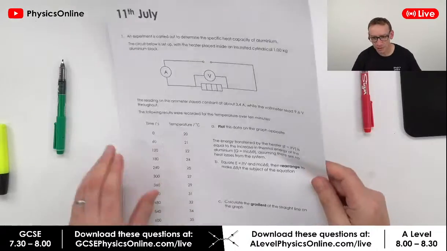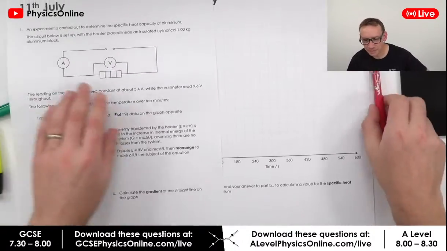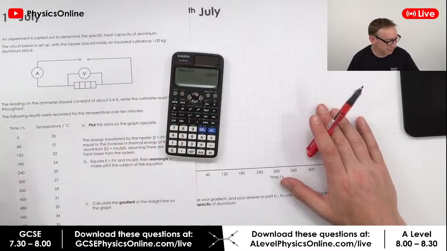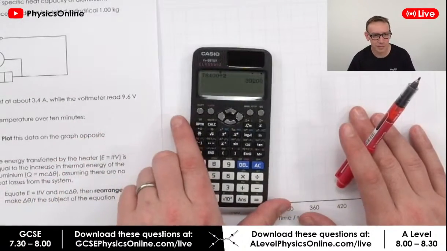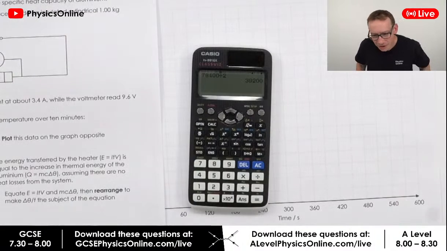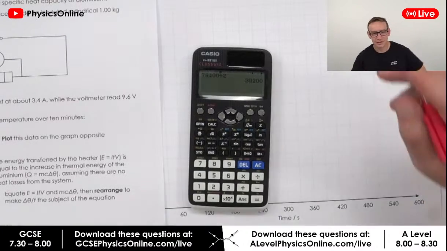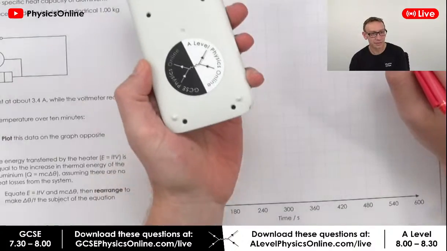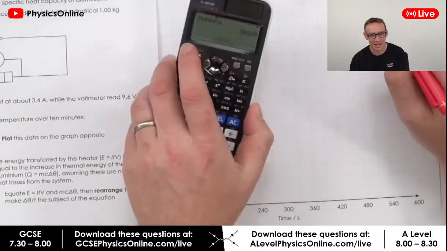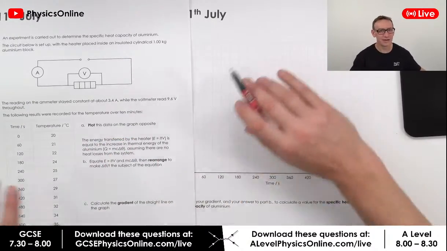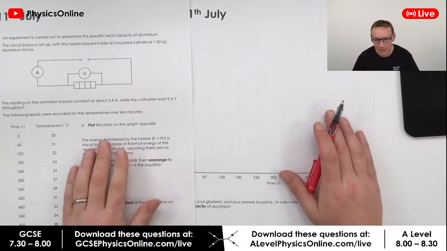So let's just plot this. While I'm doing that, the calculator, people are asking about this. This is just a lovely calculator, perfect for A-level physics. I know you might be using different ones in maths, but this is just the FX991EX Casio. I think it's just brilliant. This one's even got a sticker on it. Look at that, you cannot buy that. So this is just like an ideal calculator, just so simple, nothing graphical, but it just works, you know.